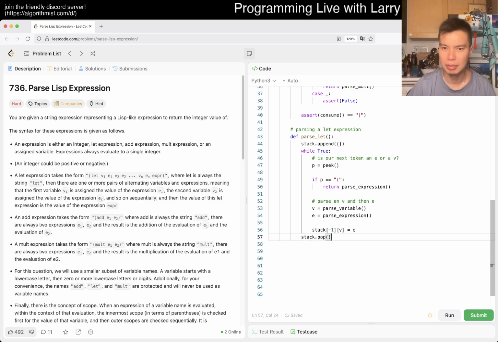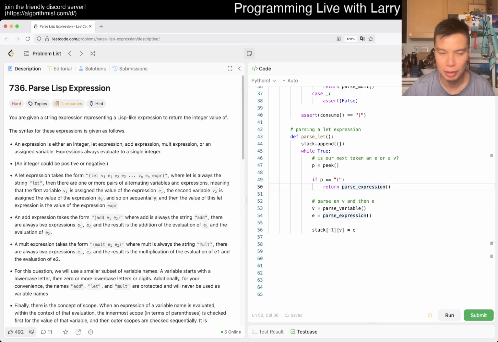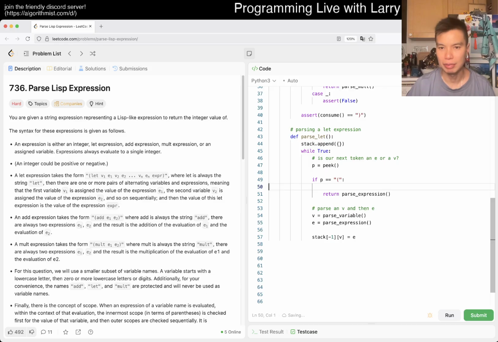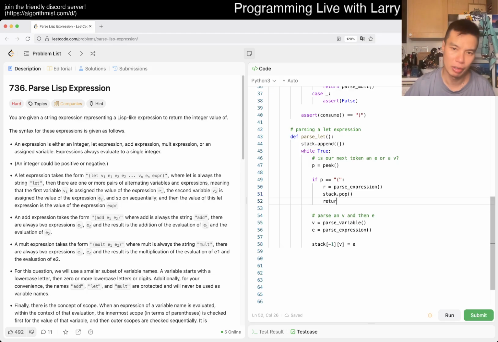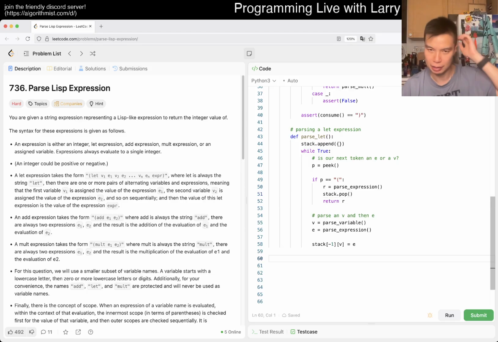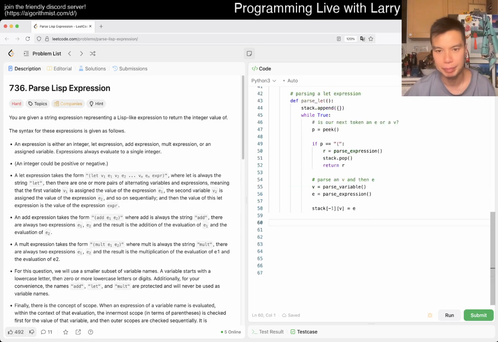I think we pop on parse at the end of the parse let. So then now we have an expression, and then we're done. So then we return it. So then maybe here. No, okay, fine. I think that's right. Okay, so then maybe return y is equal to parse expression. Then now we pop off the stack, and then we return r. So okay, maybe that's the way to go with parse let.